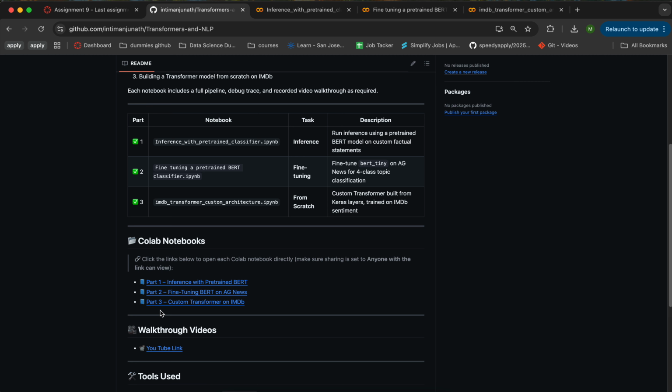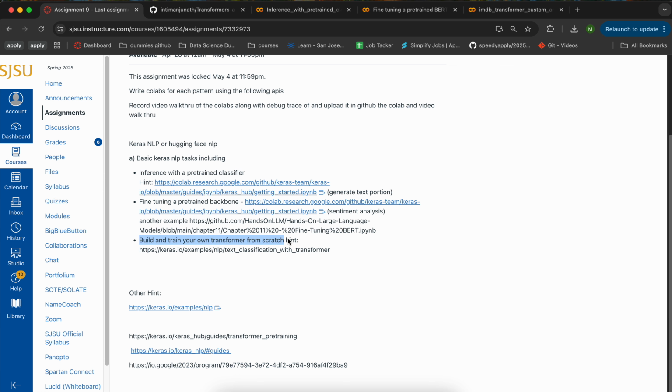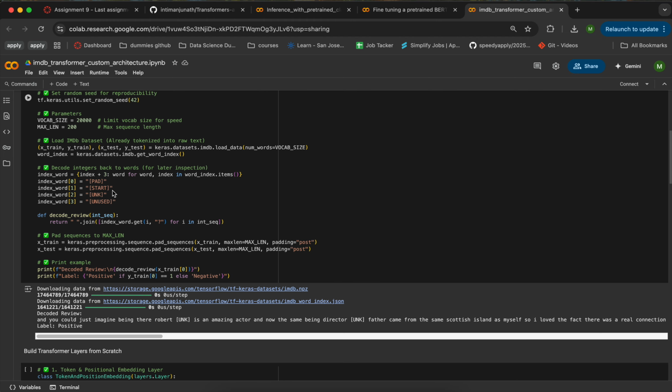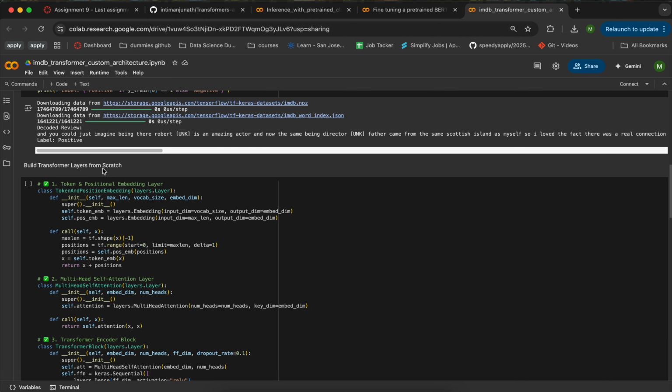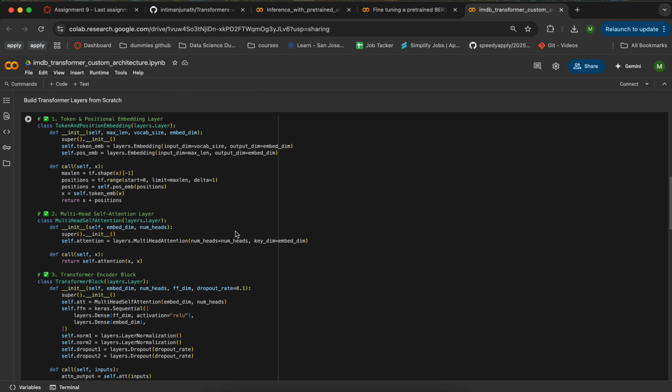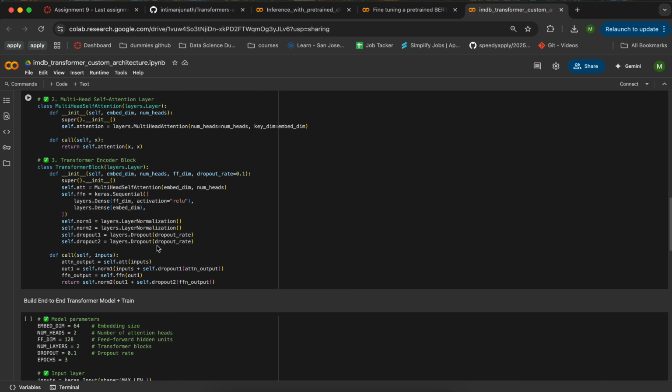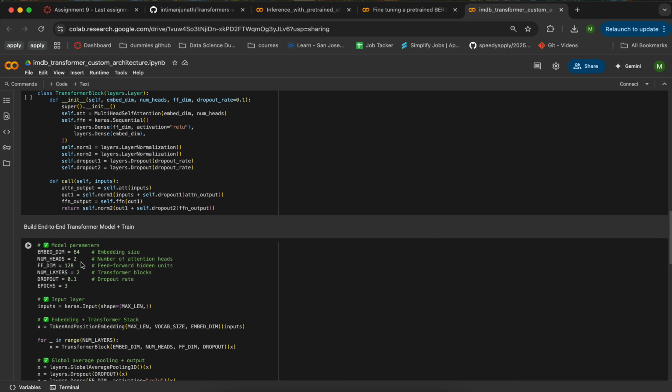Then we move on to part 3, custom transformers on the IMDb dataset, or building our own transformers from scratch. Here I have an IMDb sentiment classifier, and I perform everything from scratch. I have used TensorFlow and Matplotlib and other things here. Then building the transformer layers from scratch. Here is the token and position embedding layer, a multi-head self-attention layer, and the transformer encoder block. Once that is done, we build an end-to-end transformer model and train that.